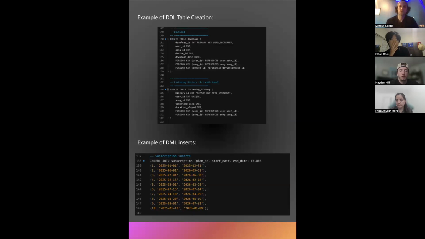Okay, I was responsible for the database implementation. That included writing the DDL and DML scripts to create and populate the tables. On the screen right now, you'll see a short snippet of both the DDL and DML scripts, where I created the tables and then populated them with the data.